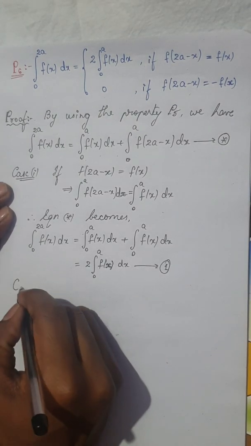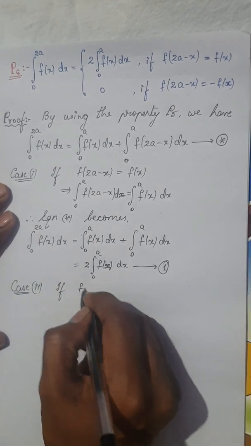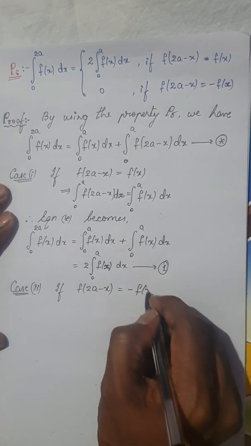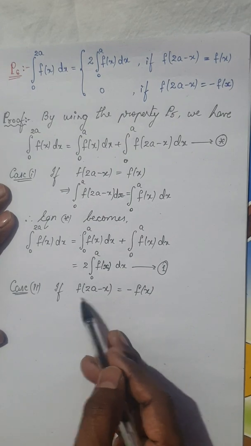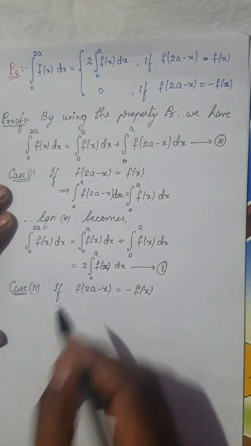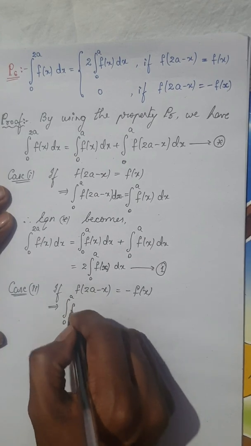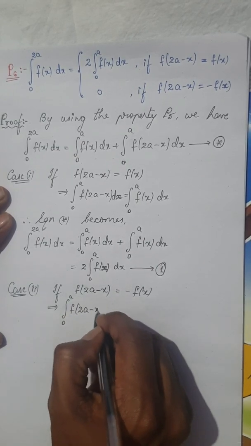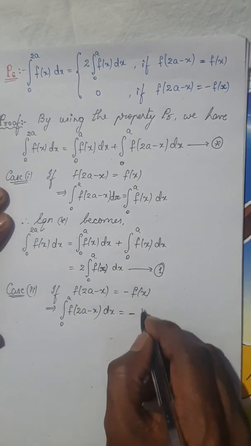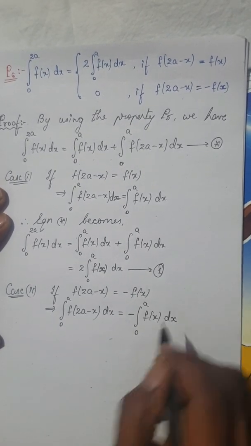So, the case 2 is, write it step by step. If f of 2a minus x is nothing but minus of f of x. You might be wondering why I consider this itself, because that is where the integral is. The condition is, I am just using the condition. If this happens, then if you apply the integral within the limits 0 to a, then even that would be same. So, that is 0 to a f of 2a minus x dx will be same as, remember, I will write this minus outside, minus integral of 0 to a f of x dx.